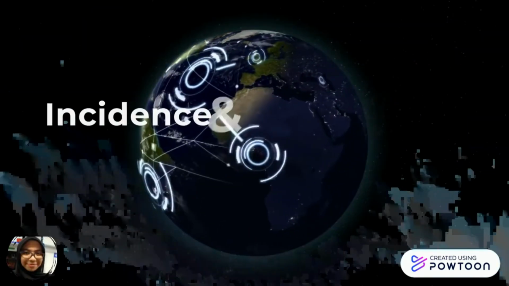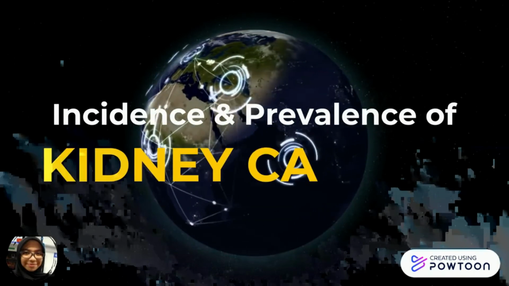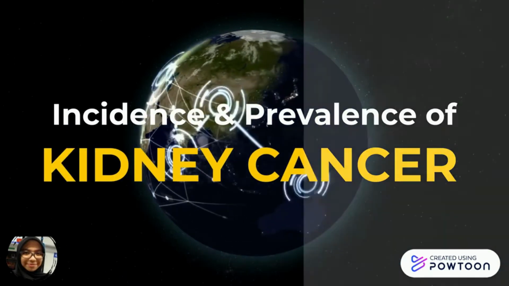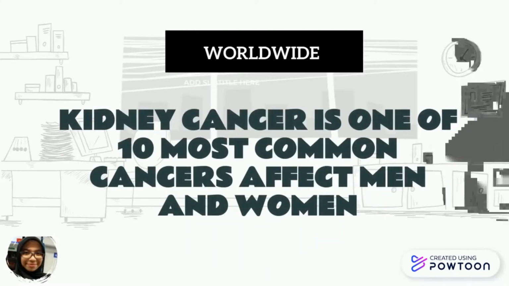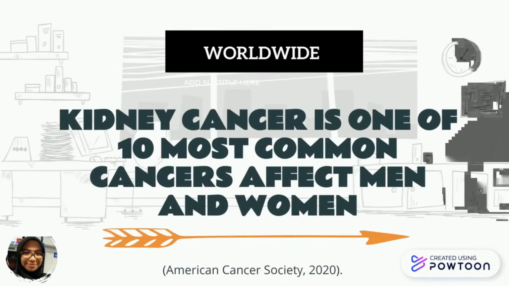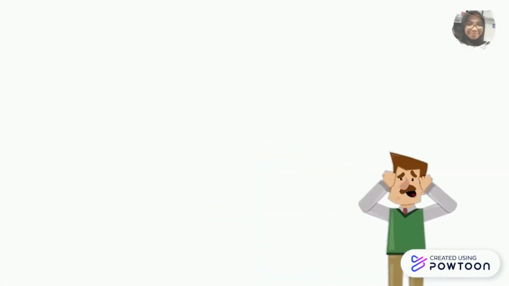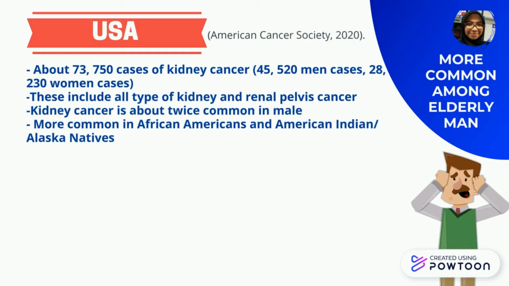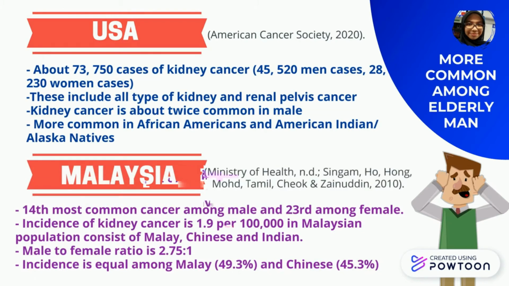Now, let's proceed to the incidence and prevalence of kidney cancer. Kidney cancer is one of the 10 most common cancers affecting men and women. In the USA, African Americans and American Indian or Alaska Natives are more prone to be diagnosed with kidney cancer. However, in Malaysia, kidney cancer is the 14th most common among males and 23rd among females. The incidence of kidney cancer in Malaysia is 1.9 per 100,000 and the incidence is equal among Malay and Chinese.